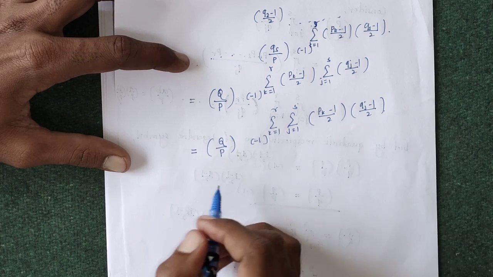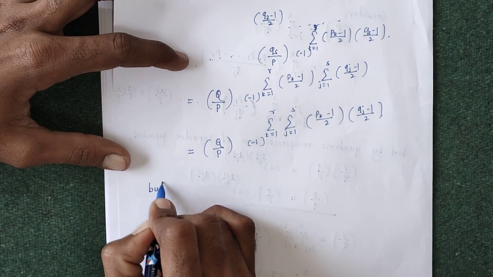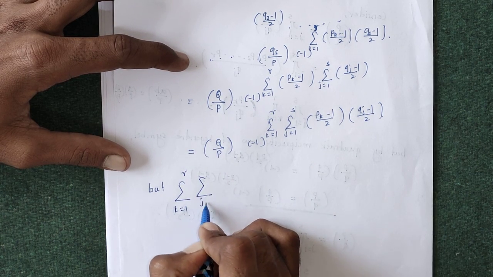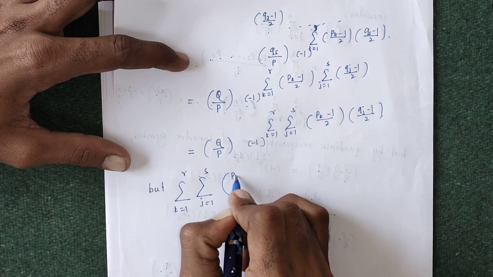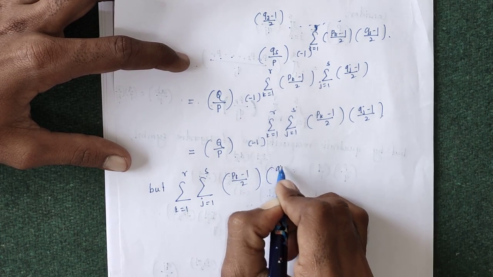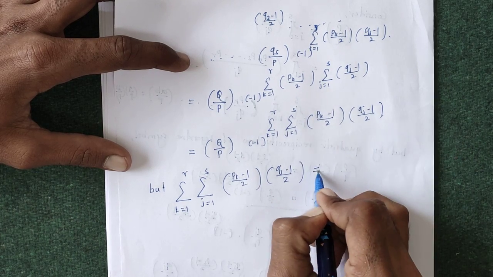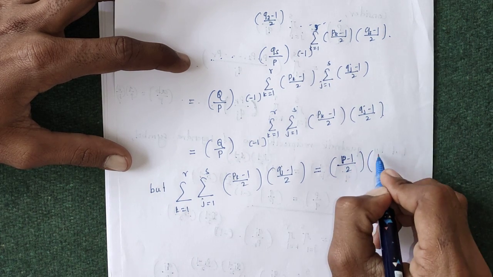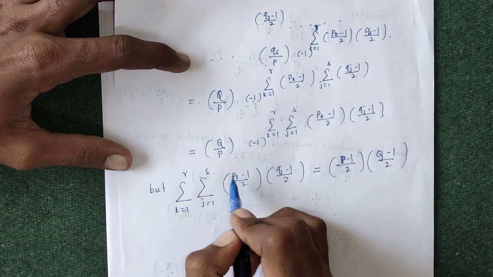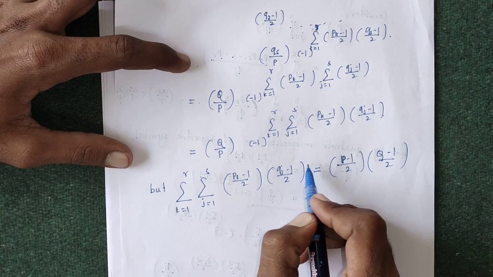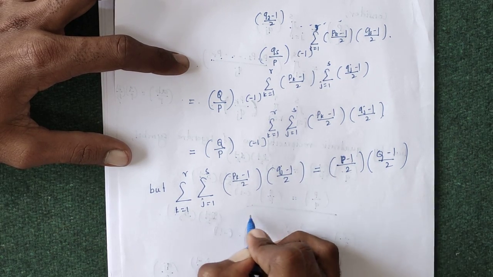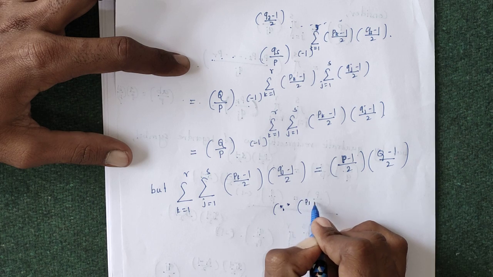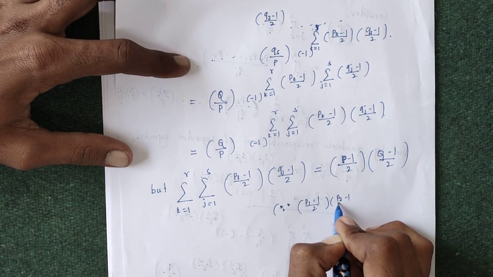But this summation, k running from 1 to r and j running from 1 to s, of (pk minus 1) by 2 into (qj minus 1) by 2, is just (capital P minus 1) by 2 into (capital Q minus 1) by 2, since the summation, that is (p1 minus 1) by 2 into (p2 minus 1) by 2 up to (pr minus 1) by 2, is just the multiplication, by the previous theorem or using this result.